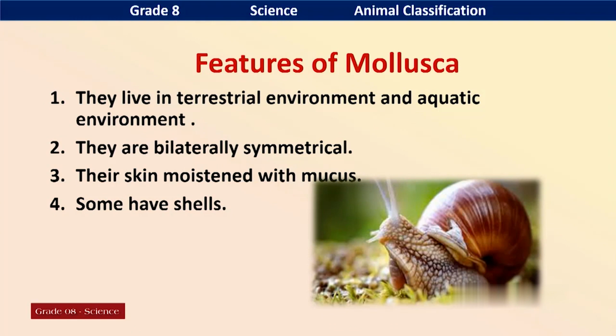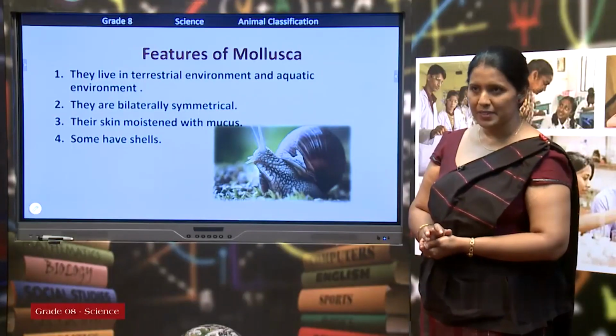Mucus is a water-like substance secreted by their skin. Sometimes you might have seen, when a snail is locomoting or gliding on the ground, you see this mucus line. Some mollusca have shells, snails and bivalves.